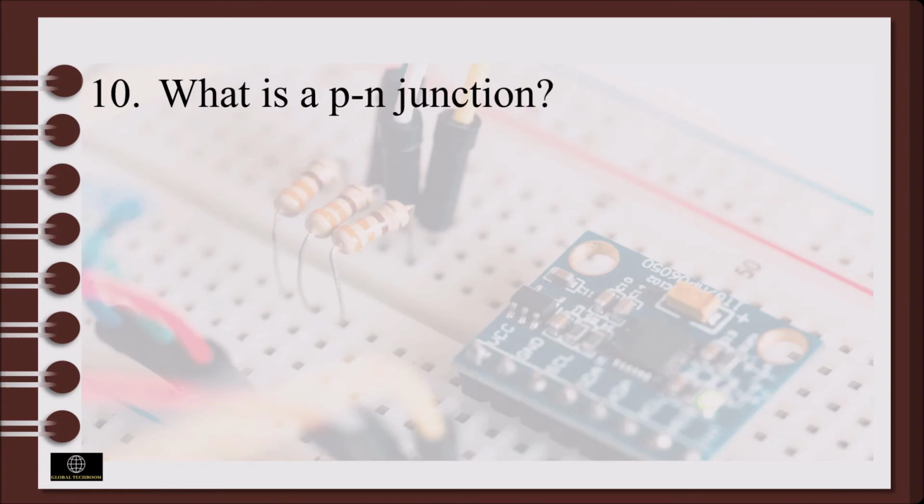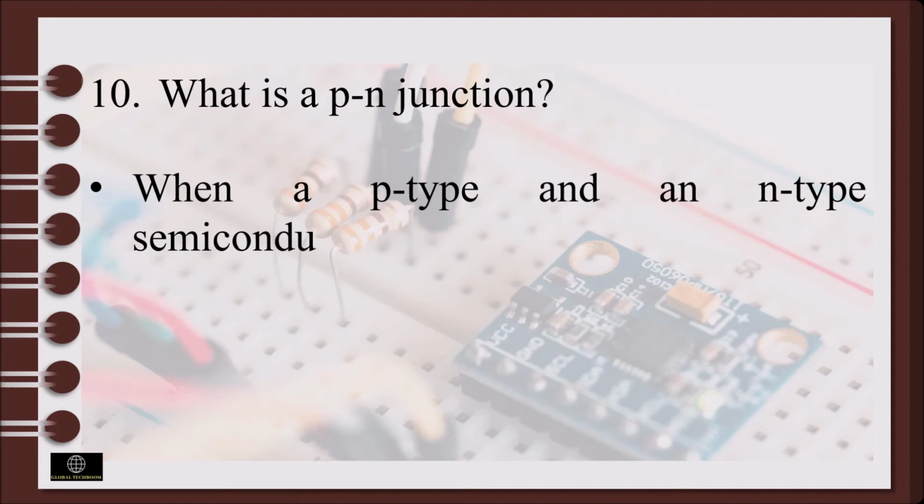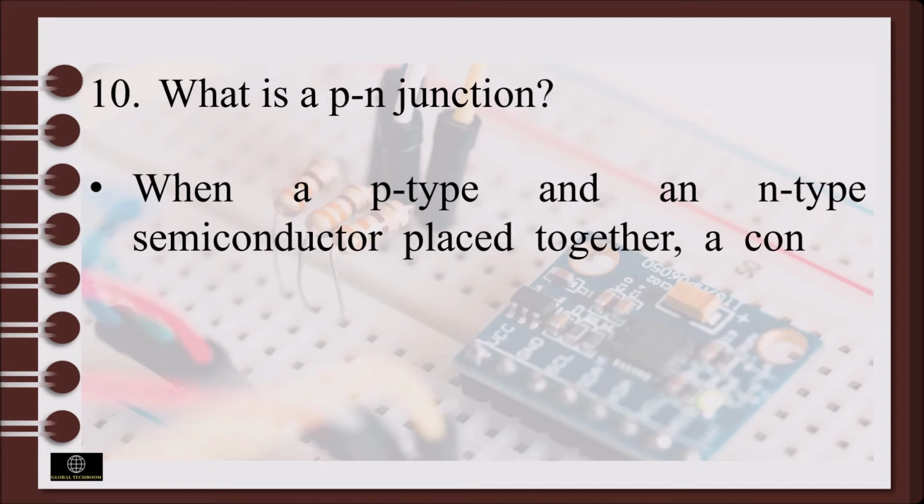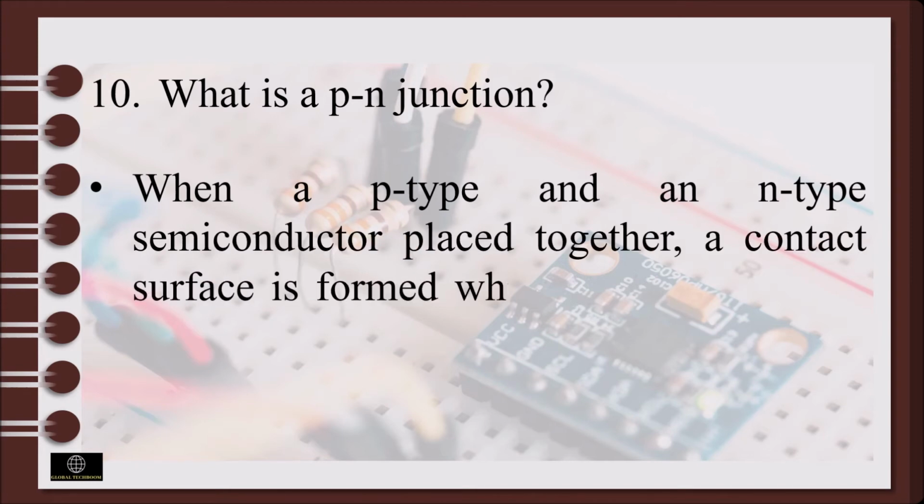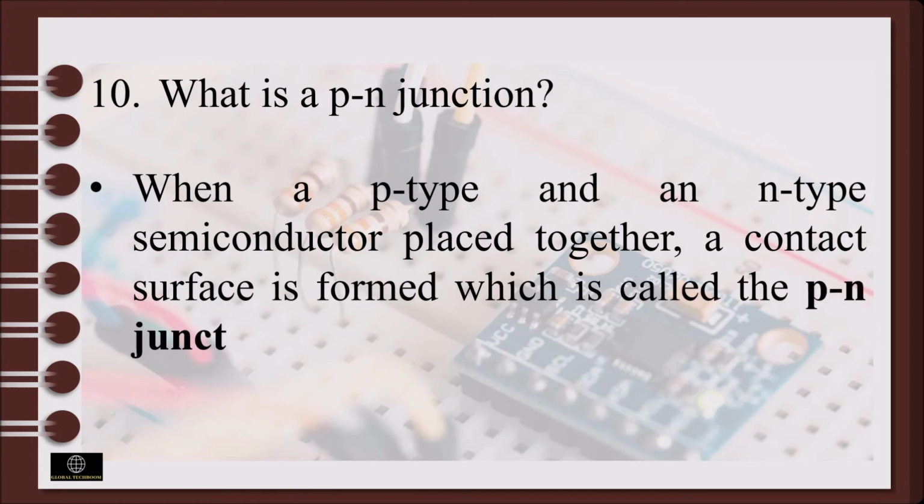What is a p-n junction? When a p-type and an n-type semiconductor are placed together, a contact surface is formed, which is called the p-n junction.